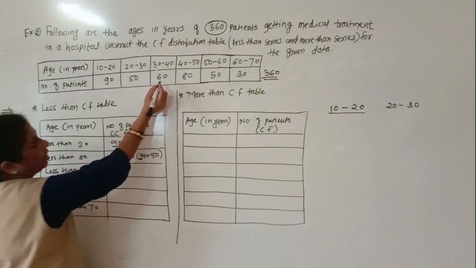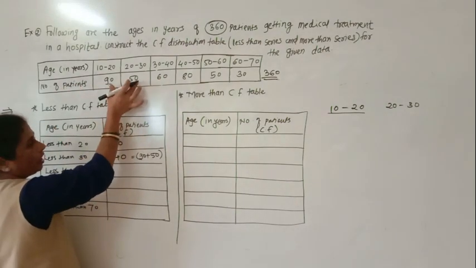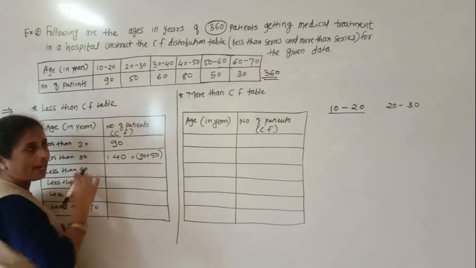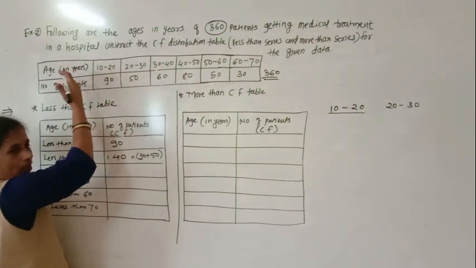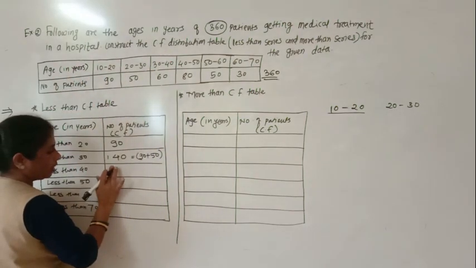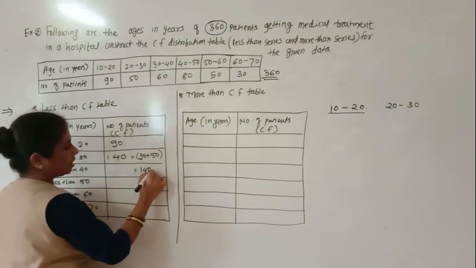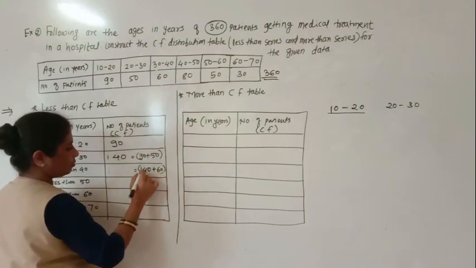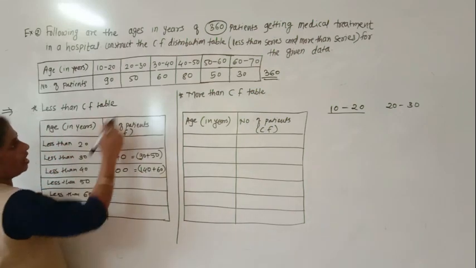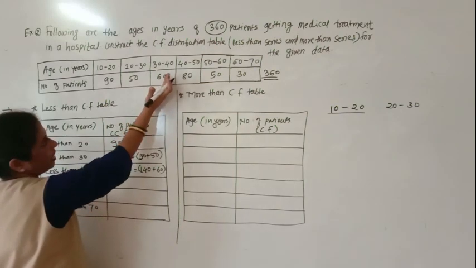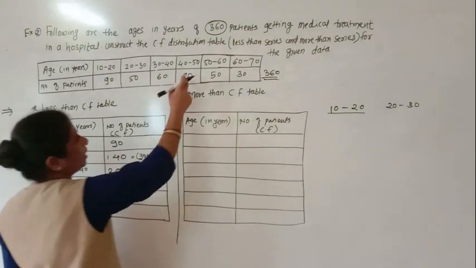Now less than 40. Less than 40 means all these patients. So in this 140, that 60 we will add, meaning those who are below the age of 40. So here will come 140 plus this 60. How many are there? 200. So 200 patients are there in the hospital who are less than 40 years old. Understood?